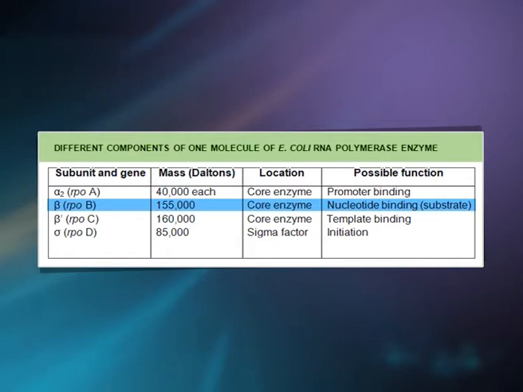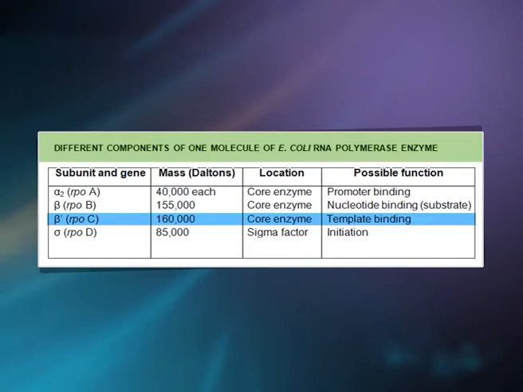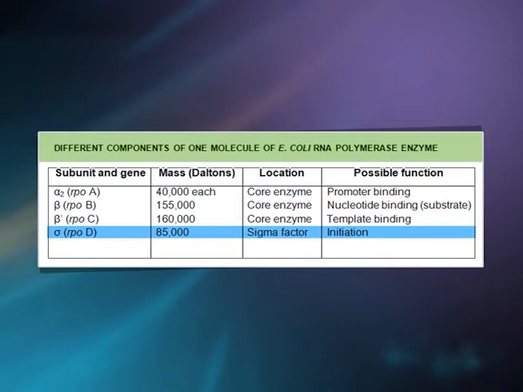The possible function is nucleotide binding. The subunit beta prime is with mass 1,60,000 and the possible function is template binding. The subunit sigma is with the mass 85,000 Daltons and the possible function is initiation.